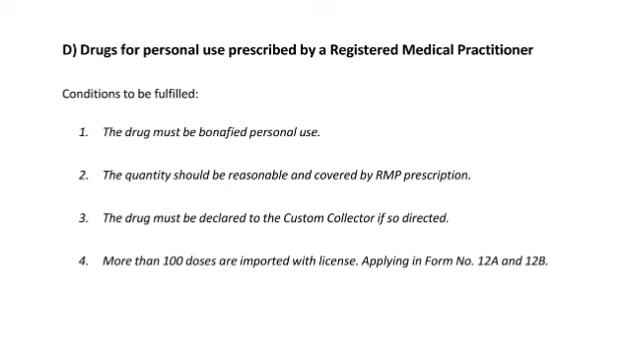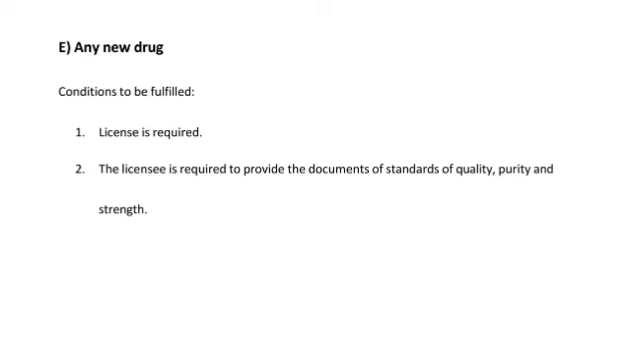Next, drug for personal use prescribed by the RMP. That is, the drug must be for bona fide personal use. The quantity should be reasonable and covered by RMP prescriptions. The drug must be declared to the customs collector if so directed. If more than 100 doses are imported, license is applied for in form number 12A and 12B.